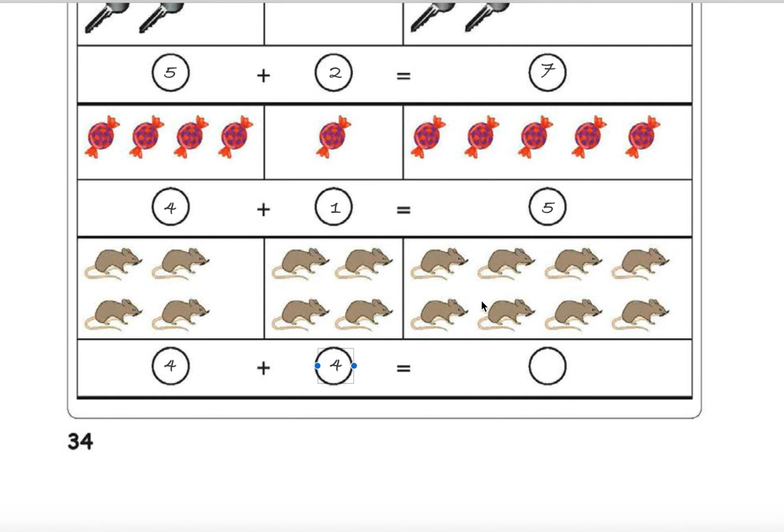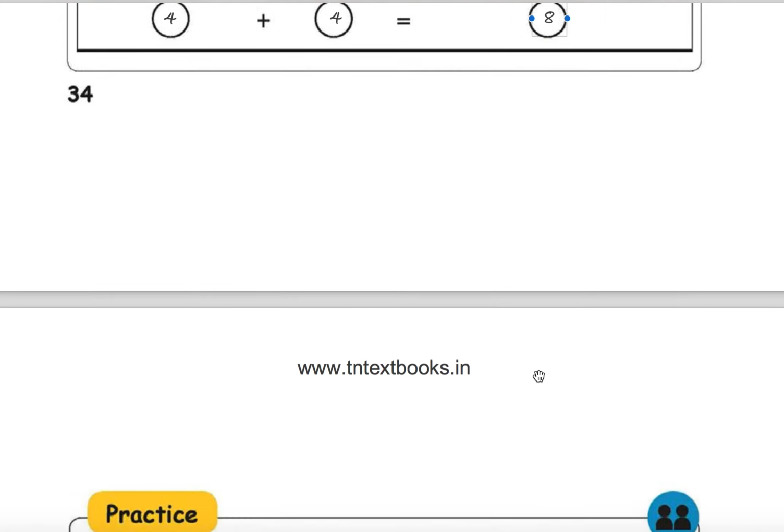Count these number of rats. 1, 2, 3, 4, 5, 6, 7, 8. 8 rats. Right, you are right. 8 means 8. So 4 plus 4 becomes 8.